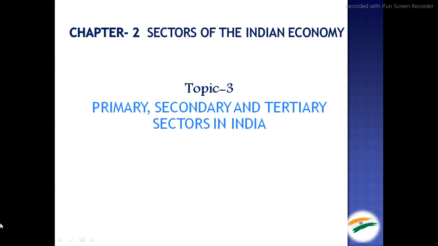Moving further to topic number 2, we covered the comparison between the three sectors. That means comparing the three sectors of the Indian economy. Now we are going to see topic number 3, primary, secondary and tertiary sector in India, with the graph and facts and figures.